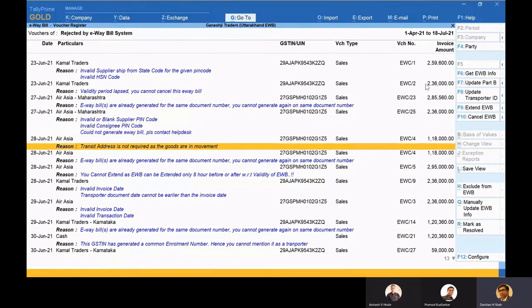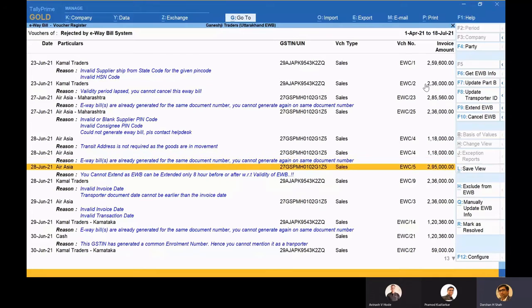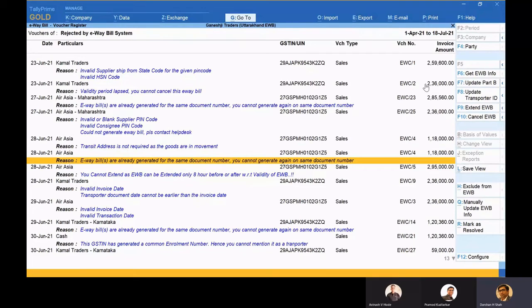It says, let me take up one area. E-way bill is already generated for the same document number, so it will not allow duplication of your transaction.